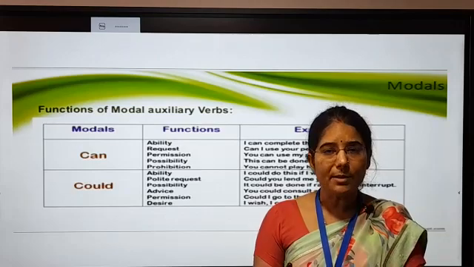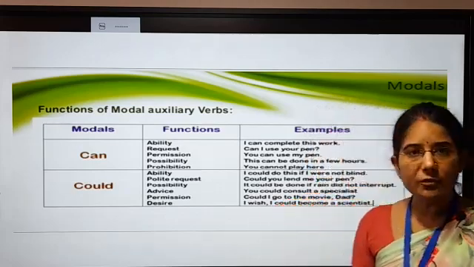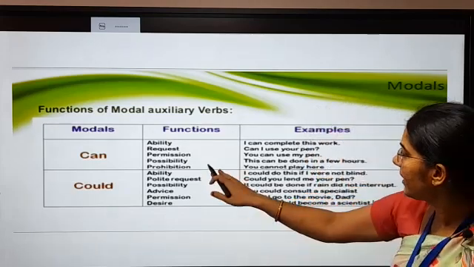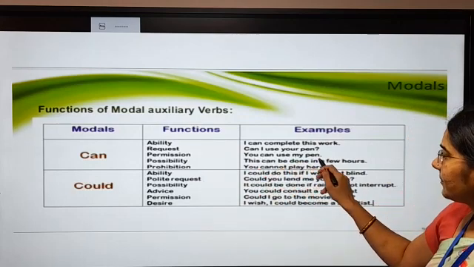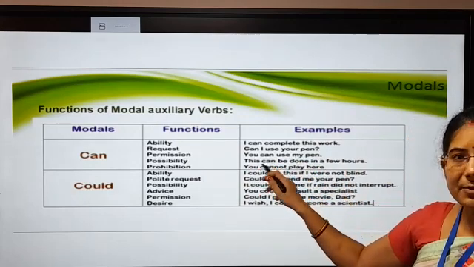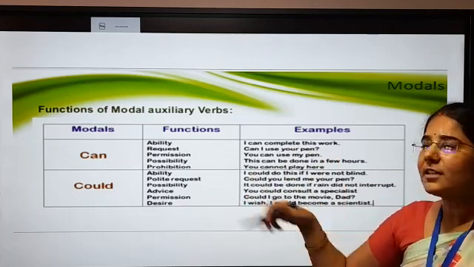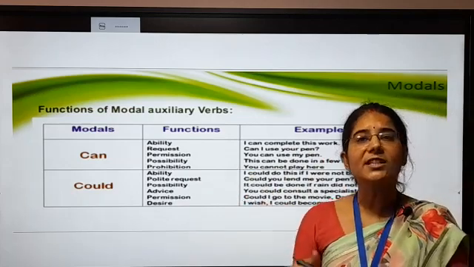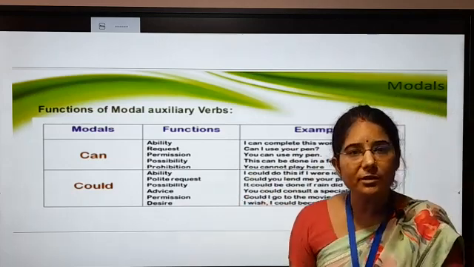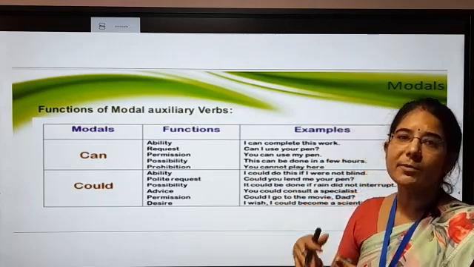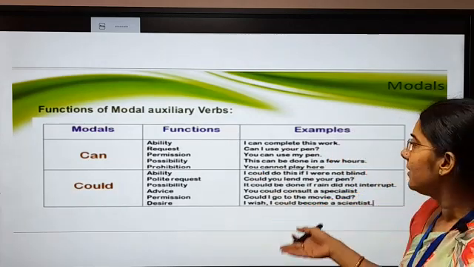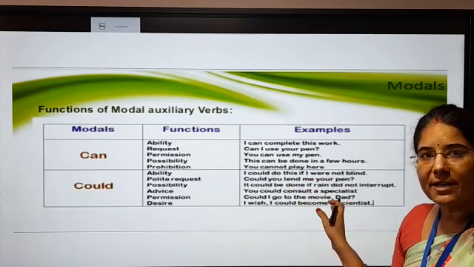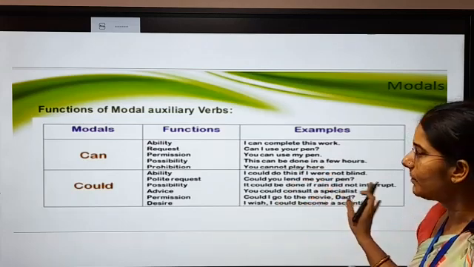To seek means जब आप permission मांग रहे हो and to give means जब आप permission दे रहे हो. Now here you can use my pen. Okay, ये जो permission है ये permission दे रहे हैं. And for the seek, can I use your pen? It means you are seeking the permission from your teacher, from your friend. And वो जब आपको reply करते हैं, yes you can take my pen or you can use my pen. So here आपको permission मिल रही है.